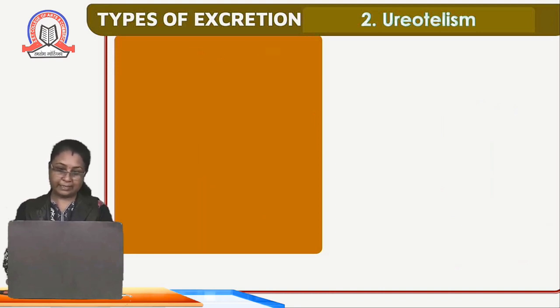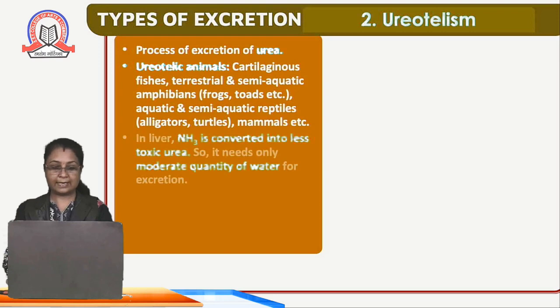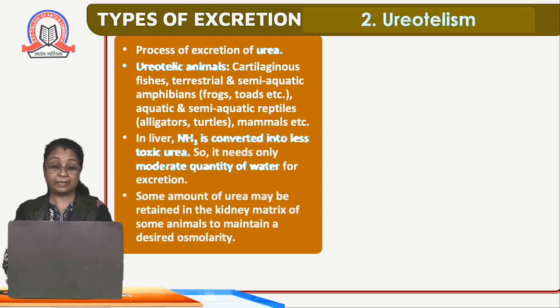As the name indicates, it is the excretion of urea from the body. So the process of excretion of urea from the body is called ureotelism. Now the animals which throw this urea from the body are called ureotelic animals. The examples of ureotelic animals are cartilaginous fishes, terrestrial and semi-aquatic amphibians.